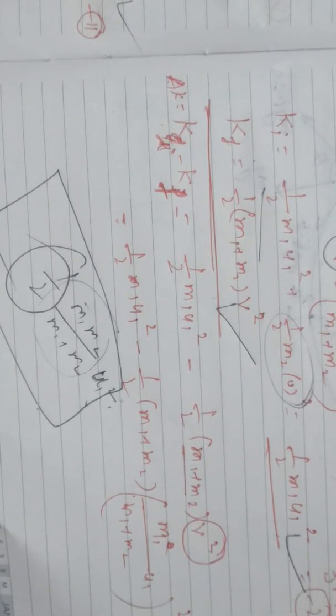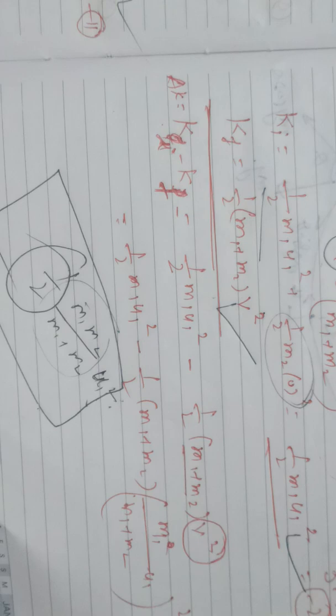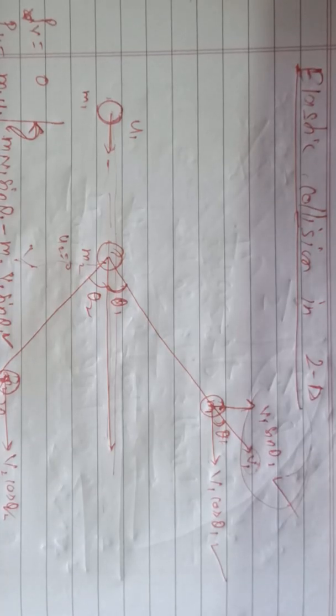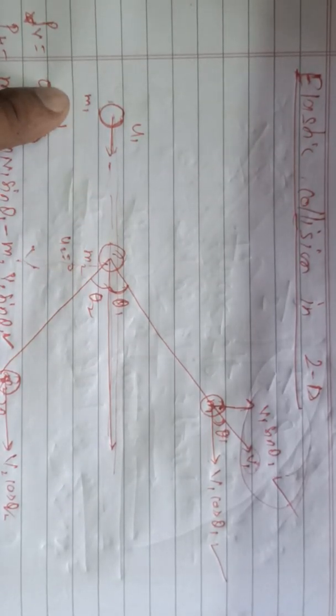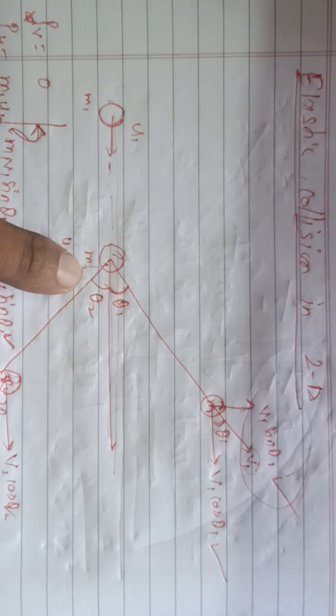So this is what we did, where we have discussed elastic collision and inelastic collision in one dimension. So now we need to discuss it for two dimensions. Here we are discussing elastic collision in two dimensions. You can see the figure here. This object was at rest. This object came from behind and strikes the object.